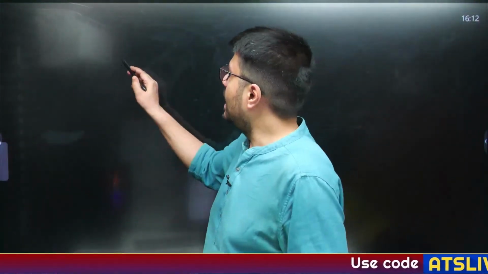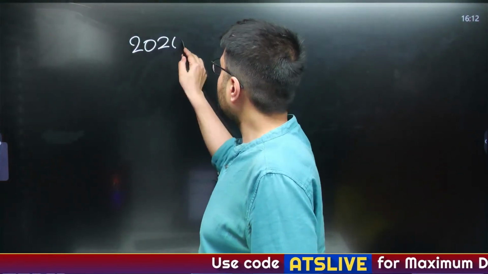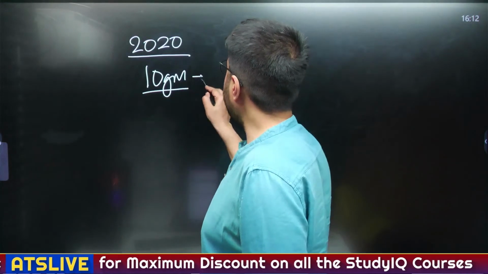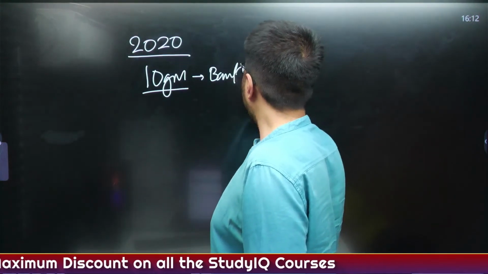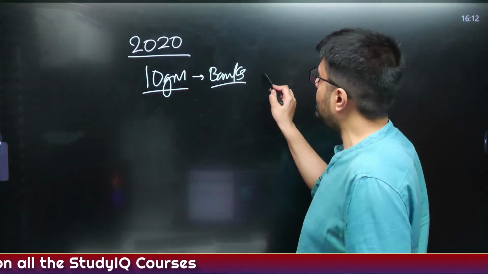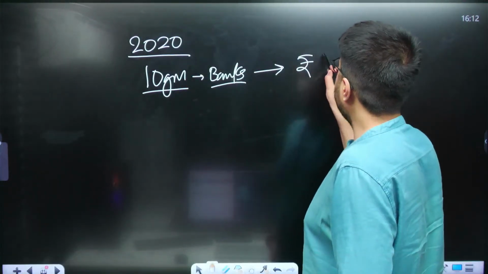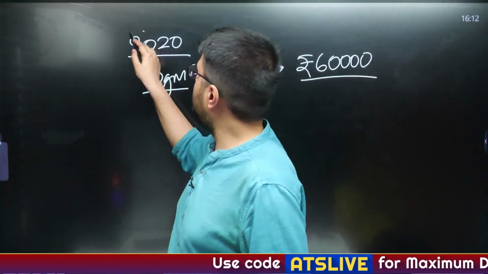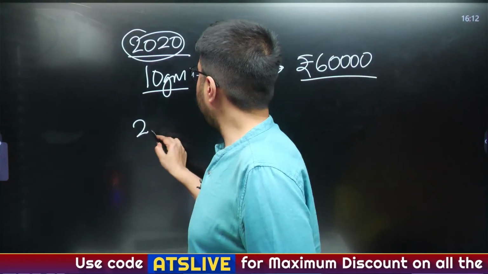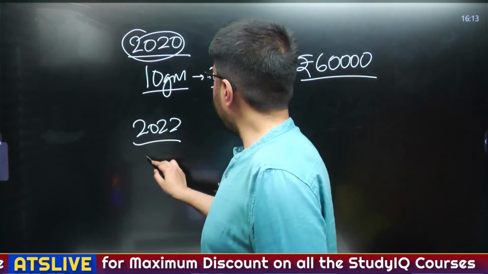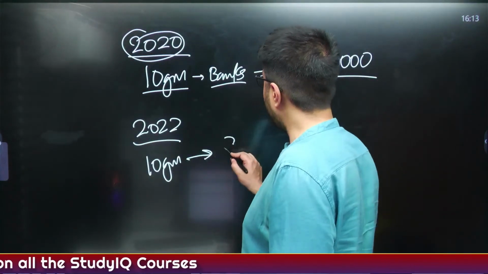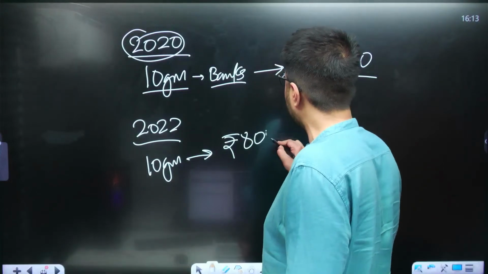Now let us understand how this gold monetization works. Suppose in the year 2020, you had made a deposit of 10 gram gold with the bank, right? So you deposited 10 gram gold with the bank, and in 2020 the market price of 10 gram gold was rupees 60,000. Understood? Now this is to be matured in the year 2022, right? Now in 2022, the same 10 gram gold which you had deposited with the bank, the price of this gold increases to 80,000 rupees.